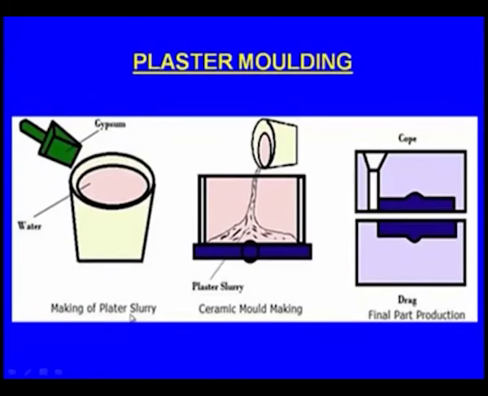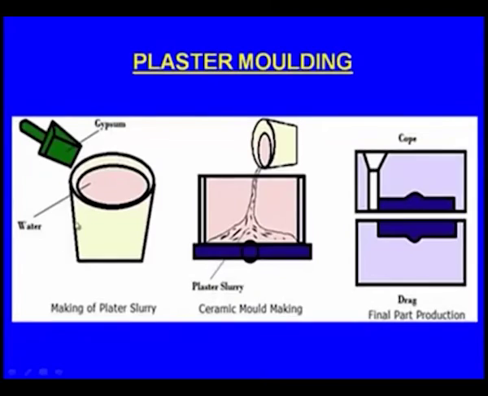In the plaster molding process, we use the plaster of Paris. So initially we have to prepare the plaster of Paris. This is also known as gypsum commercially. It will be mixed with water, and we prepare a slurry, the plaster of Paris or gypsum slurry, in a container.